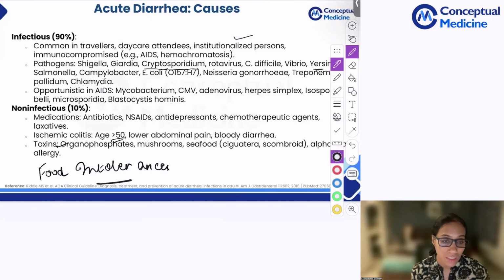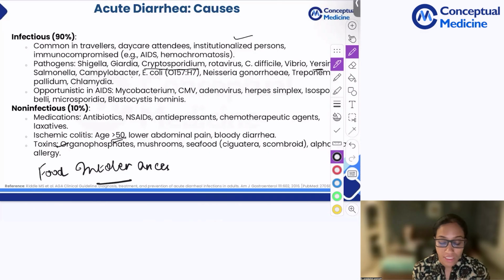Salmonella, Campylobacter. Salmonella, especially the patients have history of eating from the picnic or the banquet or eggs or mayonnaise or cream. Campylobacter is also quite common. And what we need to know is that often Campylobacter, they are quinolone resistant. They respond to azithromycin.